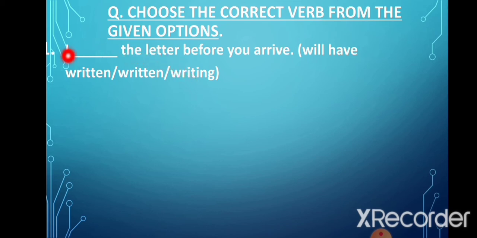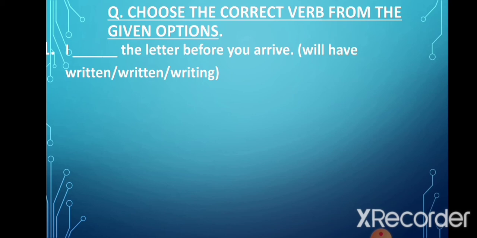Now in this case, we do not have will be here, so that means this is not the right option. Now let's look at the second option, written. Now this is the third form of the verb, and whenever we use third form, we need to have has, have or had before it.